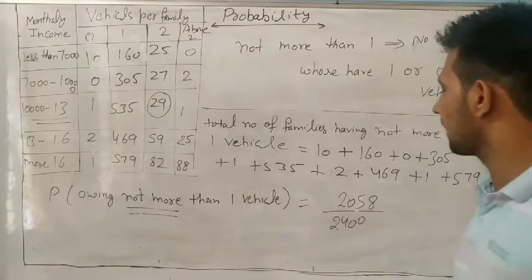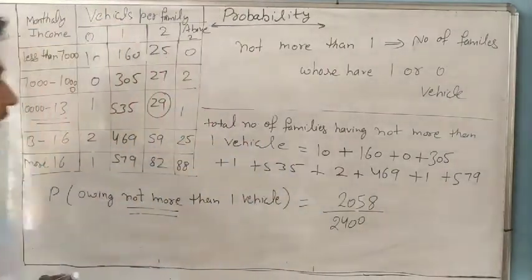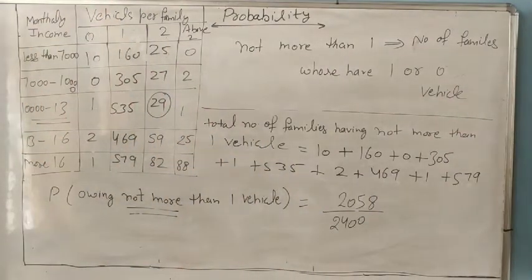So how many families have the number of vehicles not more than 1? 2558. Understand it?